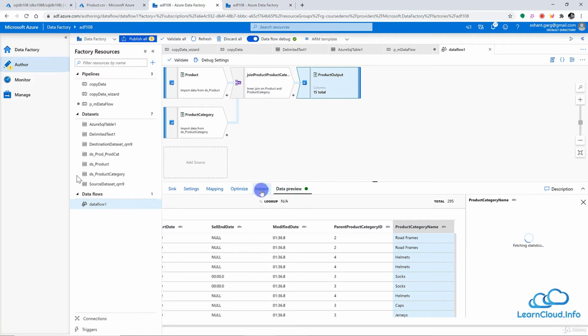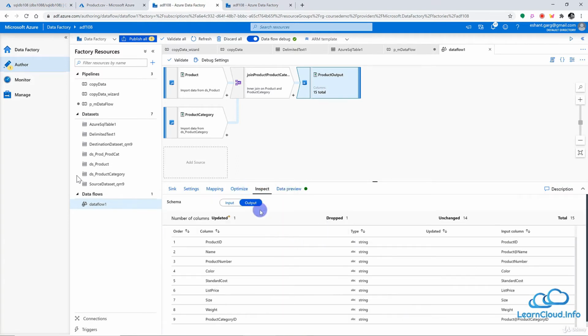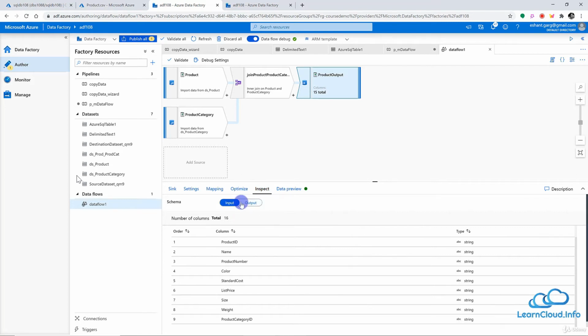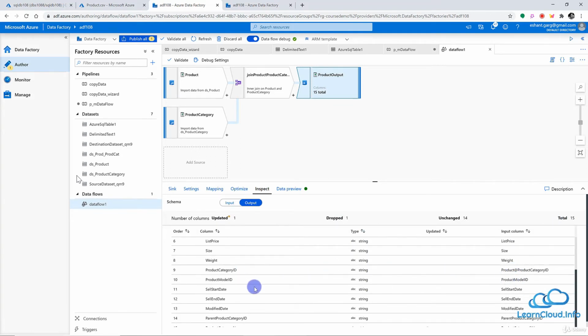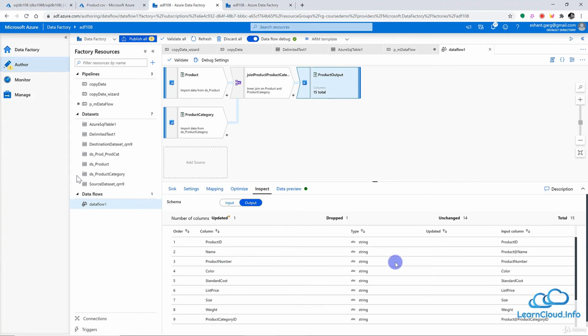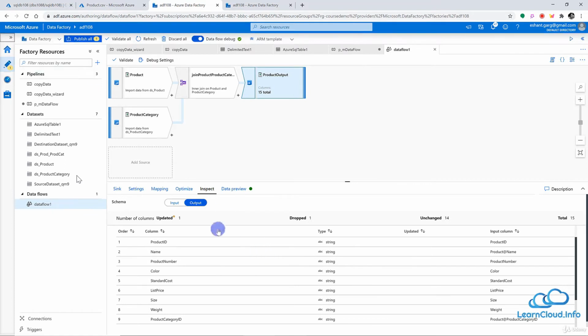So we have already discussed the inspect section here, and settings here. We know the inputs and outputs, and we can look at the changes here: one column updated, one dropped, and the total number of columns and the type of column, the input columns, and all those kinds of metadata related to data we can see here. Once again, let me close this also to get more space.